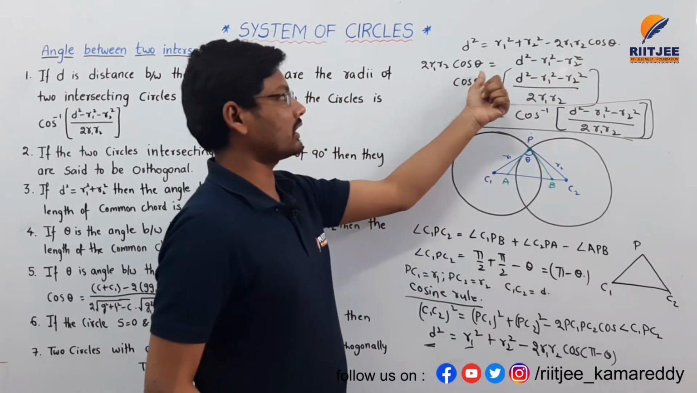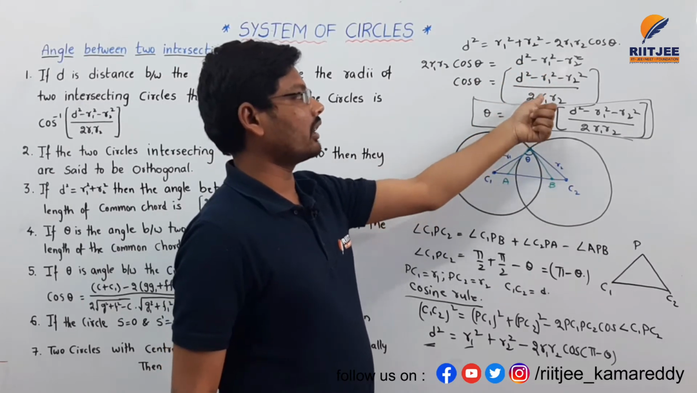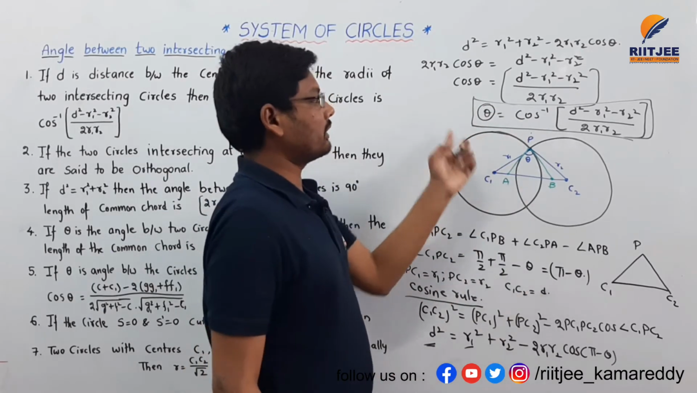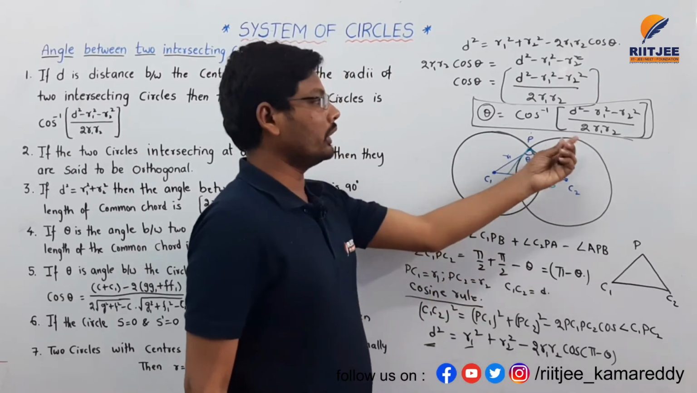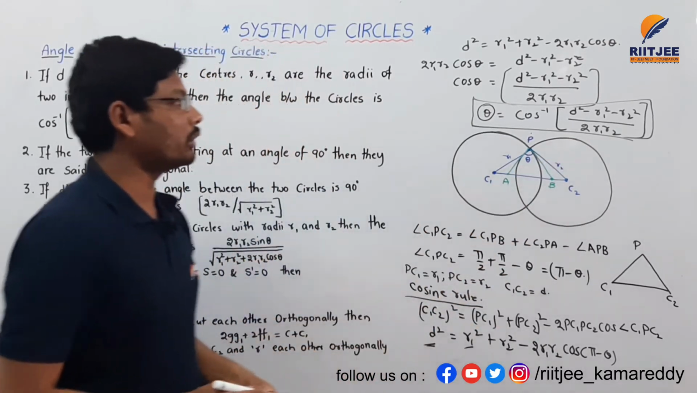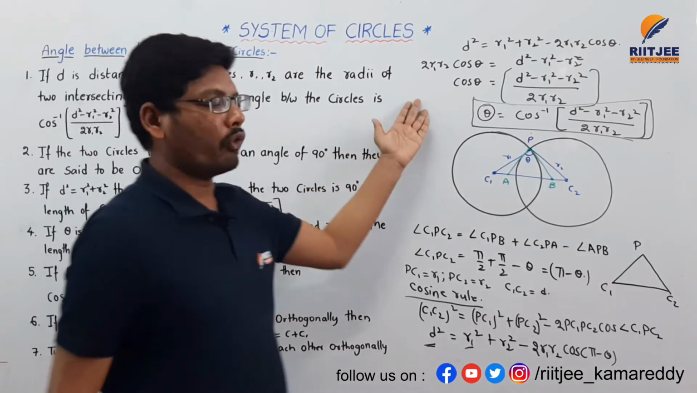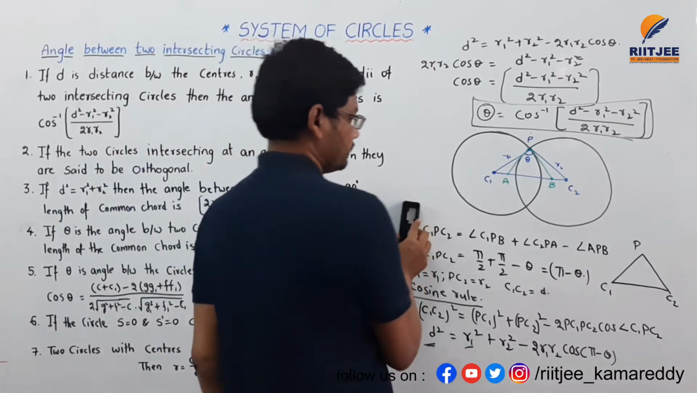If you simplify, 2 R1 R2 cos theta is equal to R1 squared plus R2 squared minus d squared, and we need only the angle theta. So theta is equal to cos inverse of d squared minus R1 squared minus R2 squared by 2 into R1 R2. This is the proof for point number 1.